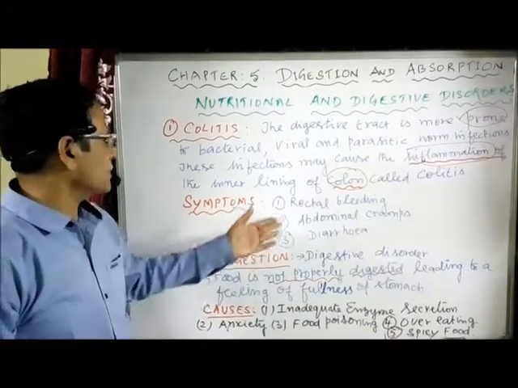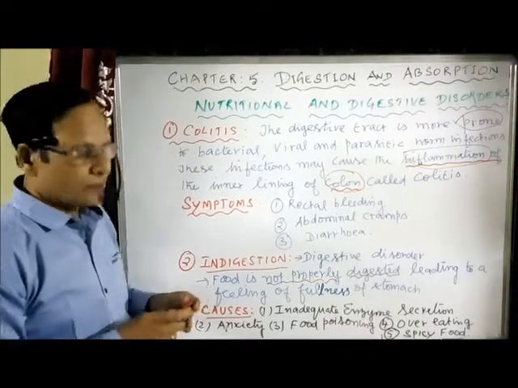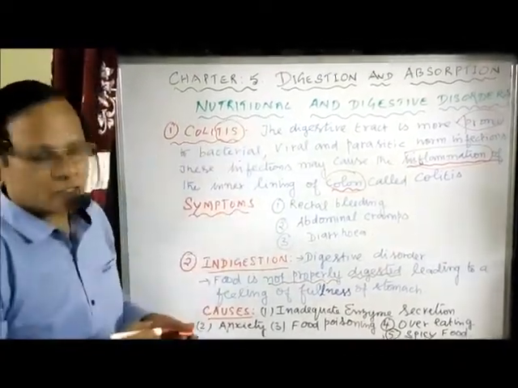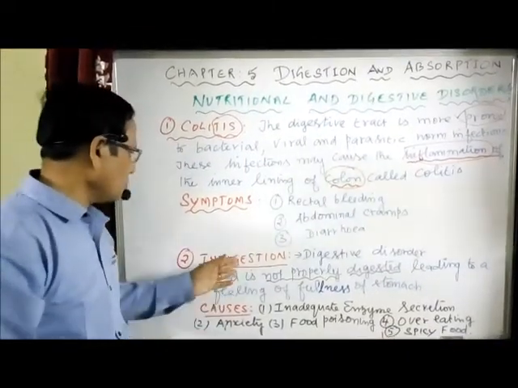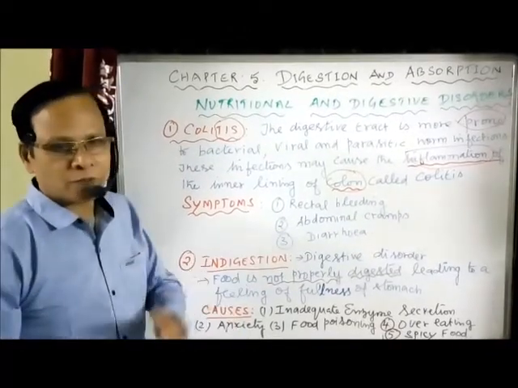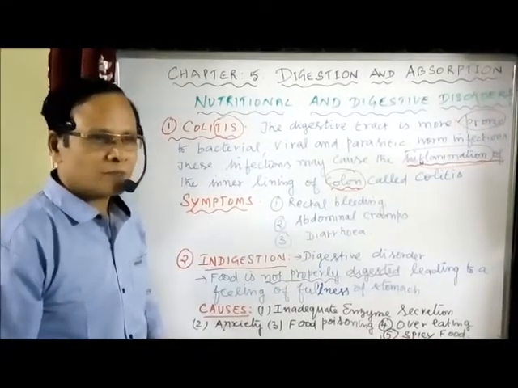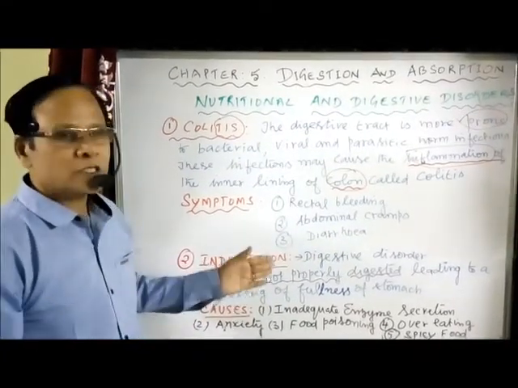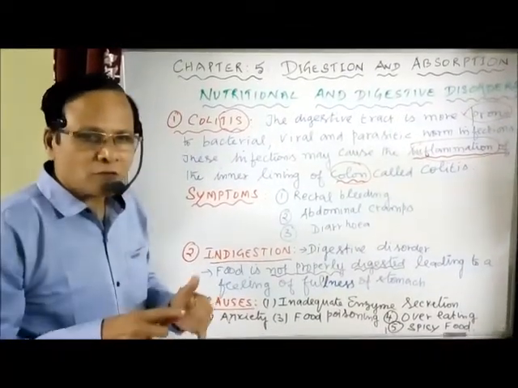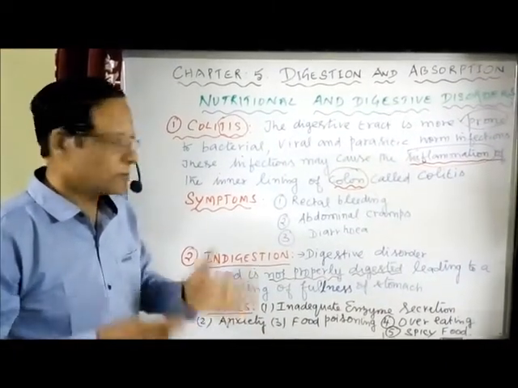This is about the colon disorder. Any word ending with -itis refers to inflammation. Colitis, inflammation of the colon. Now the second one, a very common disorder in human beings, is indigestion. So it is a digestive disorder. What is the meaning of that? Food is not properly digested, leading to a feeling of fullness of the stomach always. You feel that the stomach is normally filled with food.